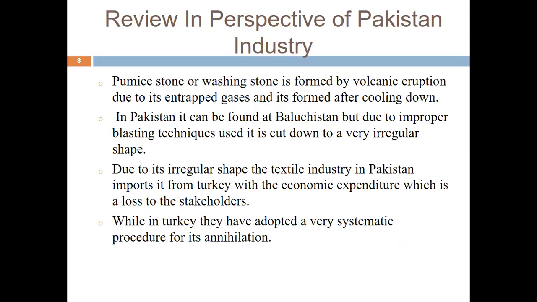Now, in the perspective of the Pakistan industry, lightweight aggregate can be obtained from pumice stone, or washing stone, which is formed by volcanic eruption due to entrapped gases and is formed after cooling down. In simple words, when a volcanic eruption occurs and cools down, these stones can be taken from there. In Pakistan, it can be found in Balochistan, but due to improper blasting techniques, it is cut into very irregular shapes, which cannot be used in concrete.